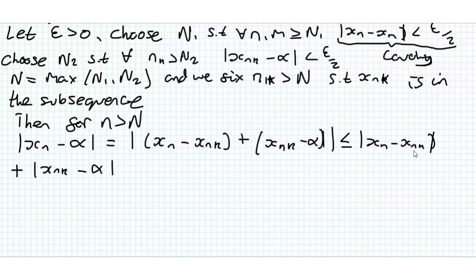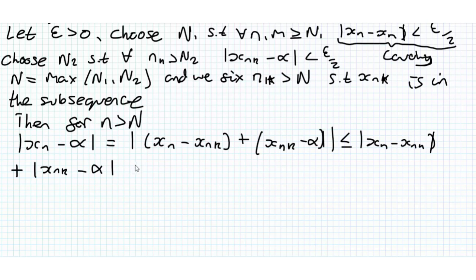As you can see, |x_n minus x_m| when we're greater than n1 is less than epsilon over 2, and |x_{n_k} minus alpha| is less than epsilon over 2 when n_k is greater than n2. But we remember we picked n as the max of n1 and n2, so both of these things are holding for n greater than n. Here we're taking our x_m as x_{n_k}, and here that's clearly our second result.